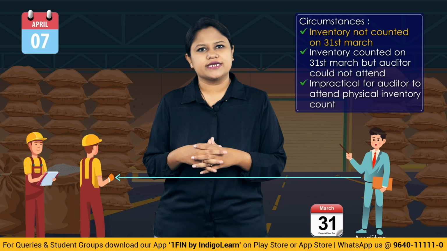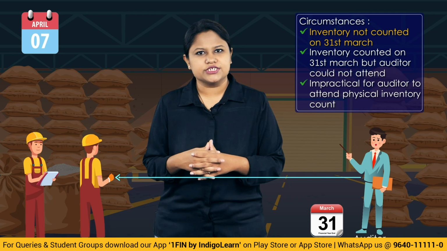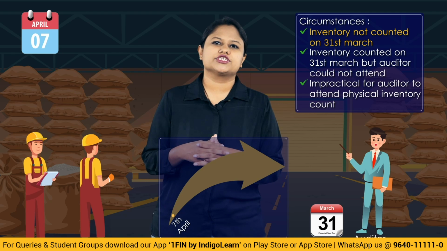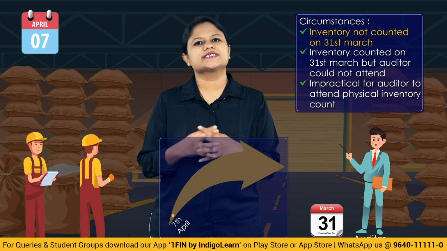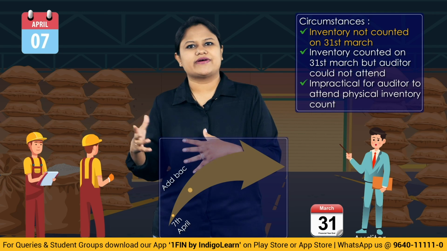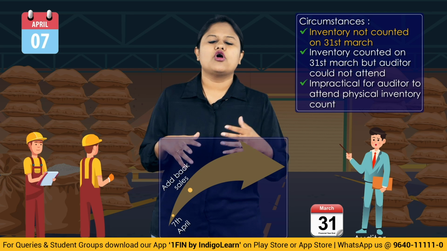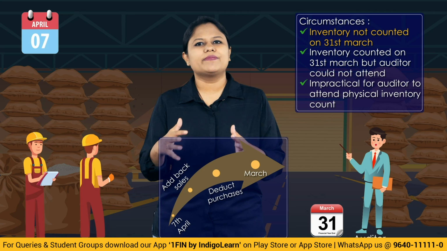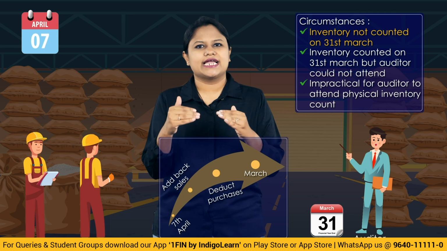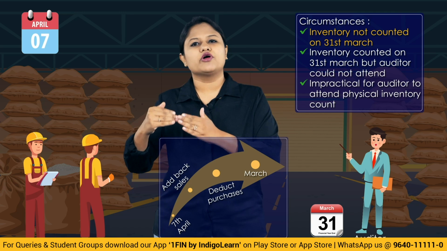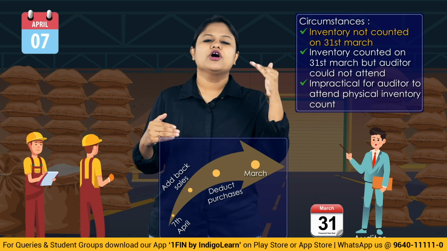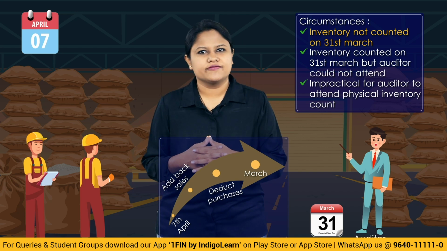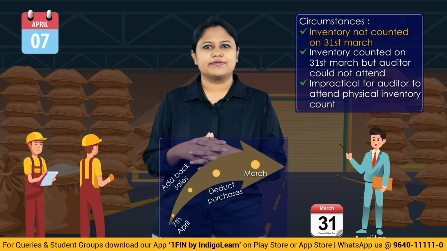So what you will do as the auditor? You are going to perform the procedures wherein you will be able to do the reverse calculation and come to the position as on 31st of March. What is reverse calculation? Where all the sales which have happened, you will add it back to the inventory. All the purchases that you made in the intervening period, you will deduct, right? So you will apply some additional procedure and you would recalculate in a reverse order. That means you will go from 7th of April and you will reach where? On 31st of March. So in that way, you will be able to understand the position as on 31st of March. So this is quite understandable.